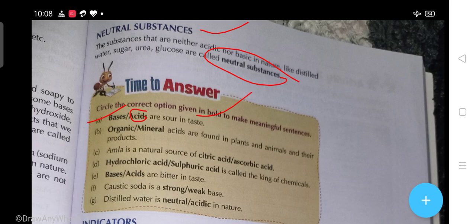Organic or mineral acids are found in plants and animals and their products. So in this you will circle organic. And amla is a natural source of what? Citric or ascorbic? So one by one, you have to complete all these questions. First, read the chapter carefully, whatever I have taught you, then try to find the correct answer.